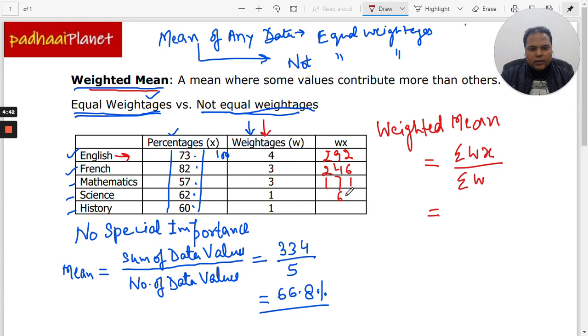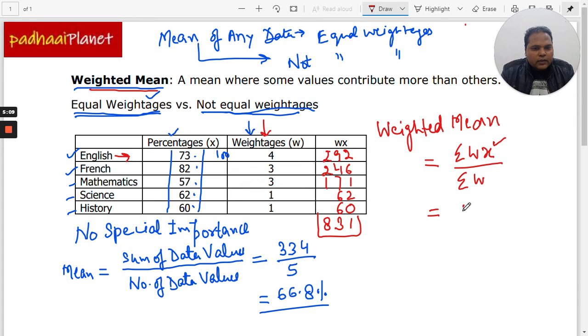Then we have 62, and then we have 60. If we add all of them up, we get 9, 11, that's 1 and 1 carry, 10, 14 and 21 and 27 and 33, 3 carries, so 831. That's the value of sigma wx.